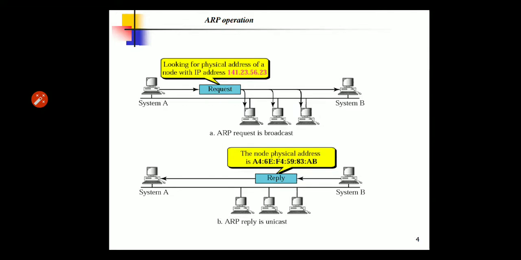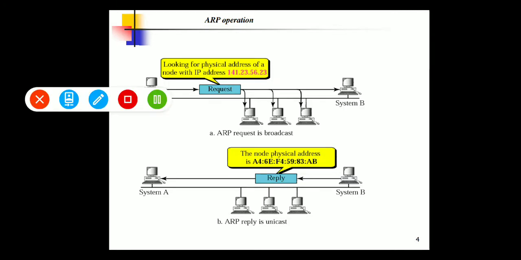System A passes the packet to its data link layer for the actual delivery, but it does not know the physical address of the recipient or destination. So it uses the service of ARP by asking the ARP protocol to send a broadcast ARP request packet to ask for the physical address of the system with the IP address 141.23.56.23.